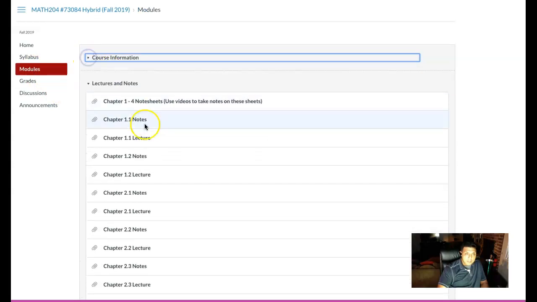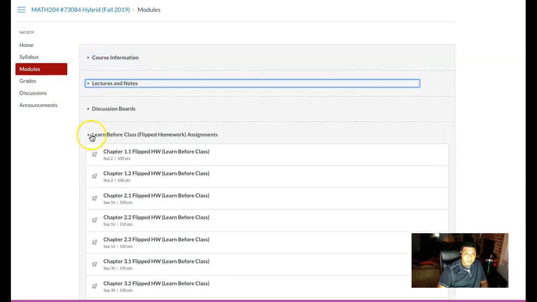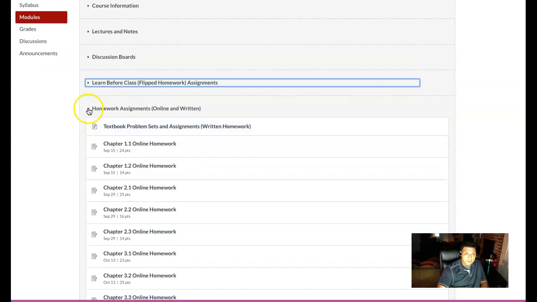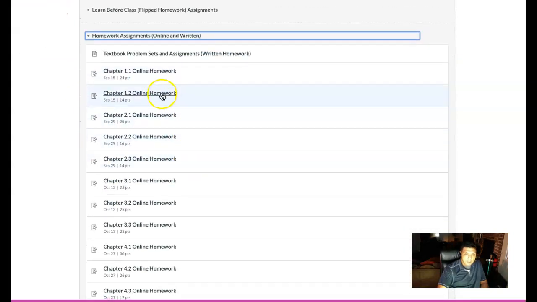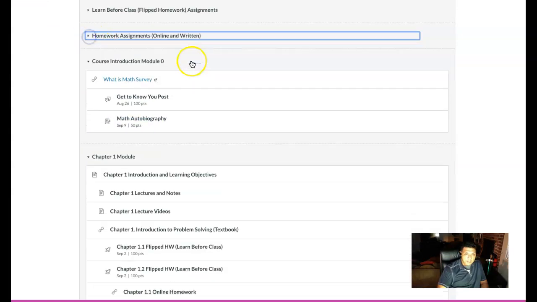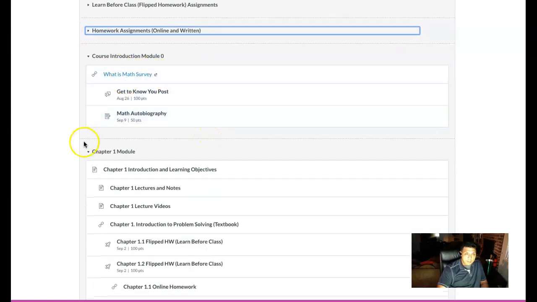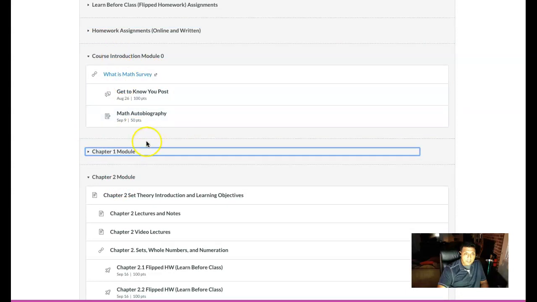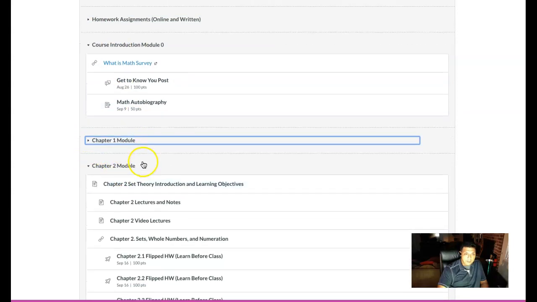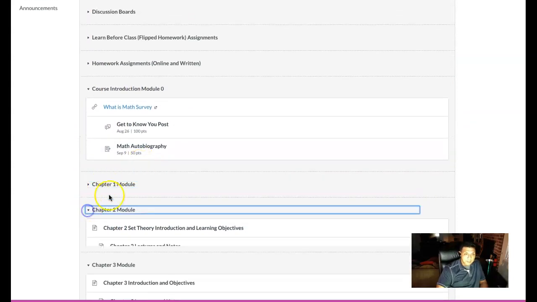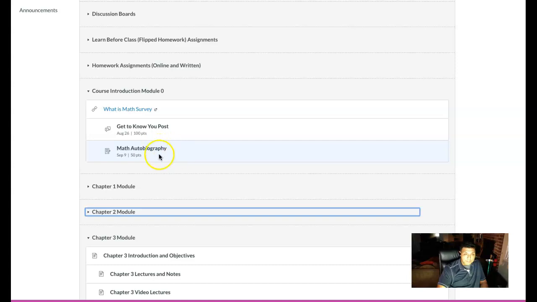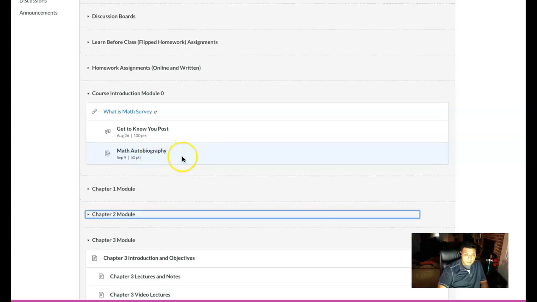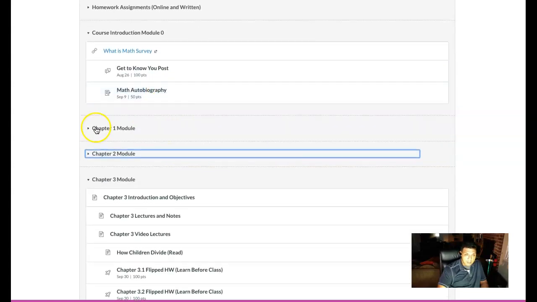Another thing you want to pay attention to is that the course is organized by chapters and modules. In addition to all the assignments that have been posted, here are the online assignments and the written textbook assignments. They're by modules, so notice you have module 0, module 1, module 2, and notice how they're set up. Module 0 has those assignments that are due the first 2 days, and then the next assignment that's due here, the math autobiography.